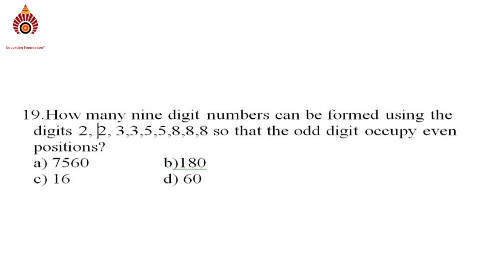See the next question. How many 9-digit numbers can be formed using the digits 2, 2, 3, 3, 5, 5, 8, 8, 8, so that the odd digits occupy even positions? Option A 7560, option B 180, option C 1616, option D 6060.